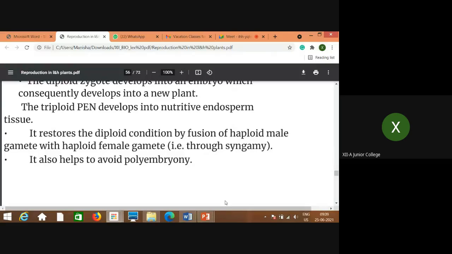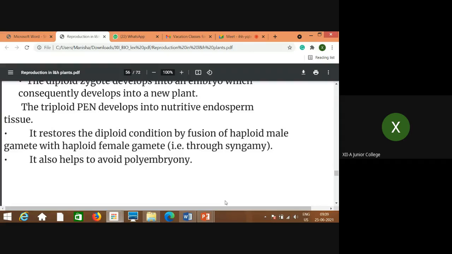Then it also helps to avoid polyembryony. Now what exactly polyembryony is, we will discuss in the later part. So it avoids polyembryony. Poly means many embryos are developed. In some species, many embryos are developed which do not help the development of that particular seed.